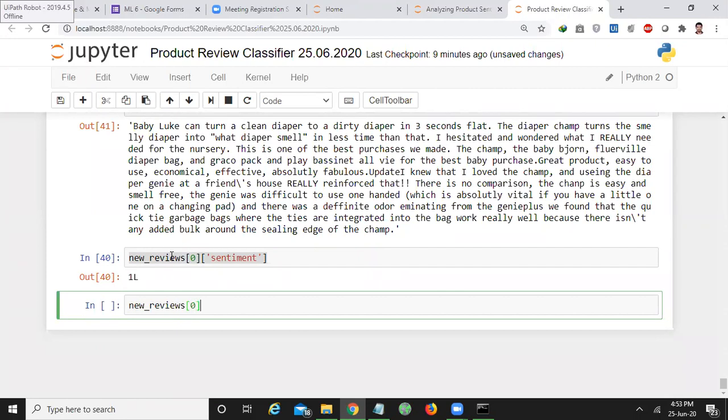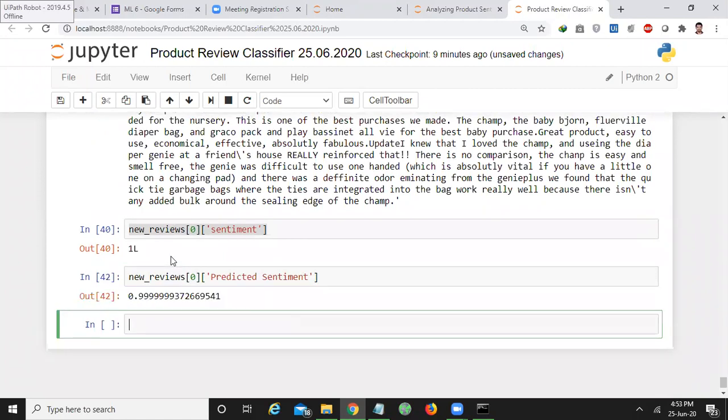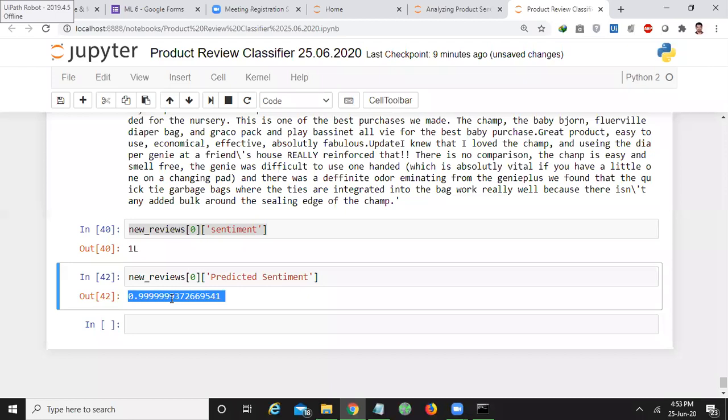So for that, you can print predicted sentiment. How much is it? 99%. So this is the value that you have calculated. That means there is a 99% probability that it is a positive sentence for the first review.